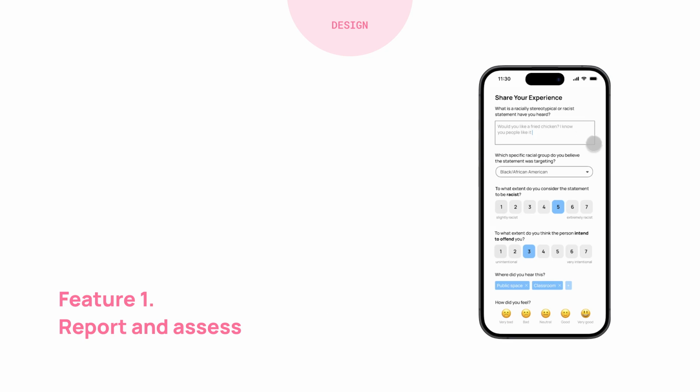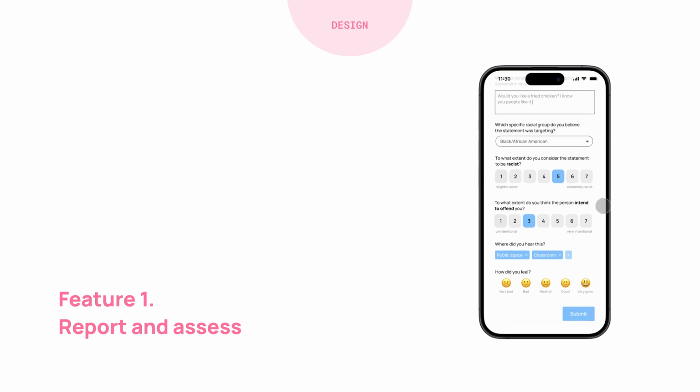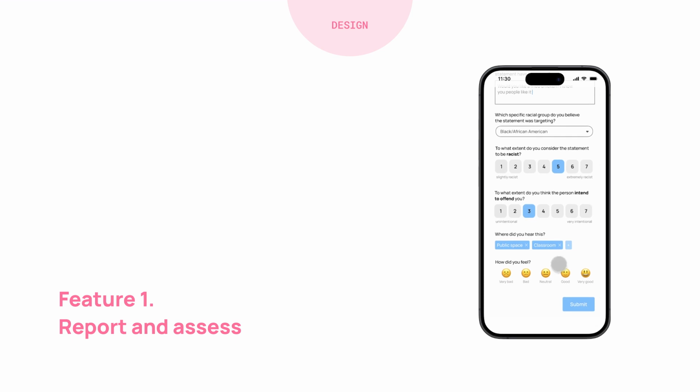Inclusify collects reports on racist statements from users. They are asked to identify the target of the statement and rate its level of racial prejudice. Users also create tags to indicate where the incidents occurred. These reports can be utilized as valuable datasets to enhance speech-based interface design in the future.